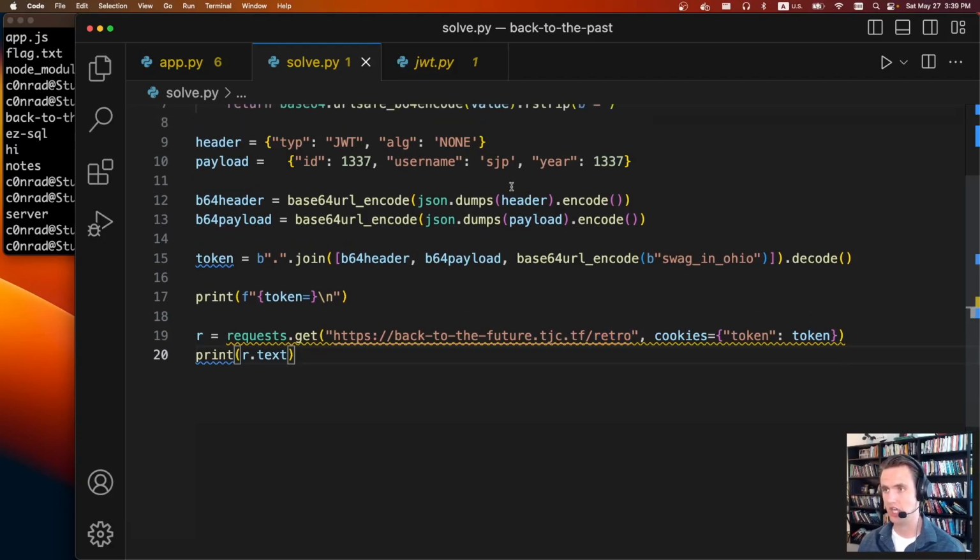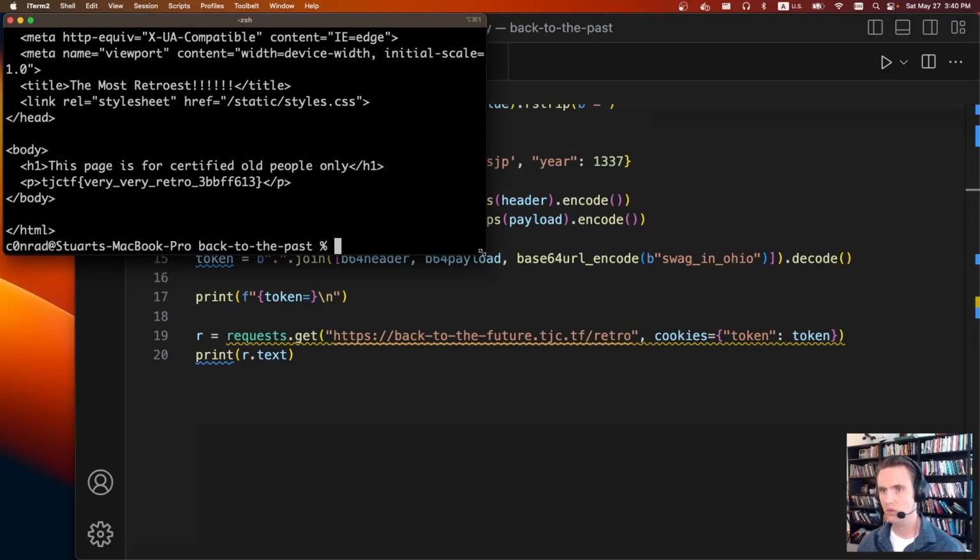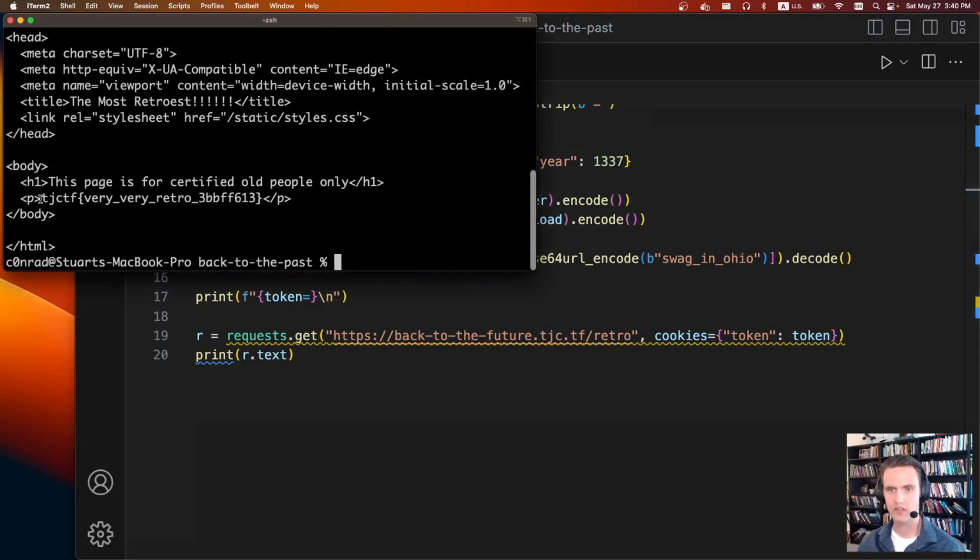Like I said, easy challenge, you just had to specify an invalid algorithm. There's another attack where you used to be able to specify alg none for JSON Web Tokens, but I think that's been fixed everywhere. Python 3 solve.py. We send it over, and there we go. We get the flag. TJCTF, very, very retro.